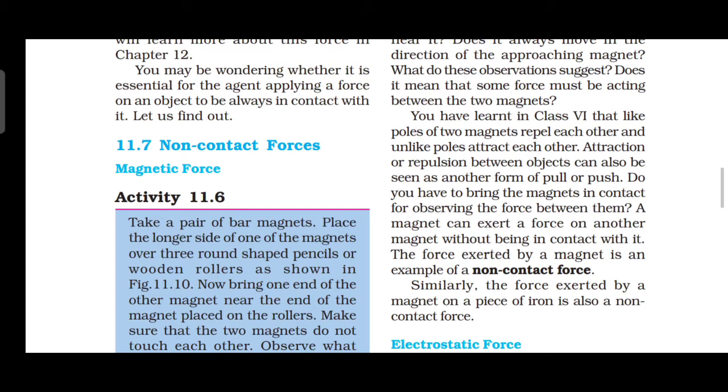Okay, a magnet can exert a force on another magnet without being in contact with it. Means what happened? The force exerted by a magnet is a non-contact force. Here there is no contact. So it is called what? Non-contact force. Okay.